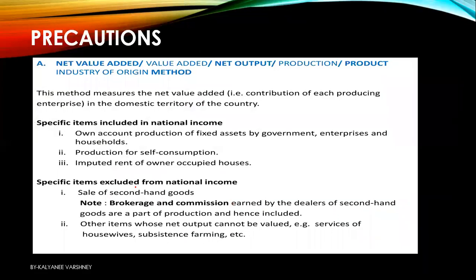There are certain precautions, and those precautions are again the same: production for self-consumption and imputed rent are being included, while sale of second-hand goods and non-monetary activities are not being included in national income.